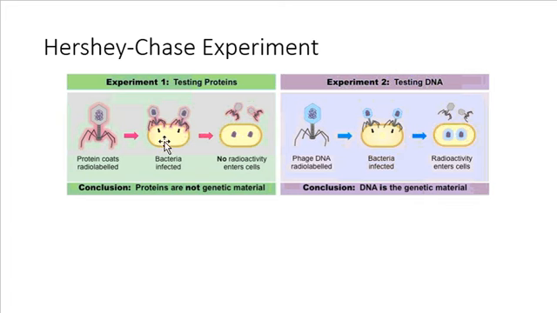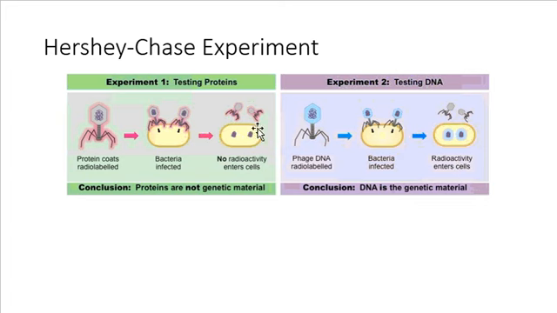You take those viruses and you let them infect the bacteria, and then you come back a while later and you look at those bacteria. And their reasoning was, if viruses are basically able to take over and start controlling the bacteria, then whatever that genetic information is, which controls cells and helps us figure out how to function, must end up inside of those bacteria. So they're trying to check to see what gets inside of those bacteria.